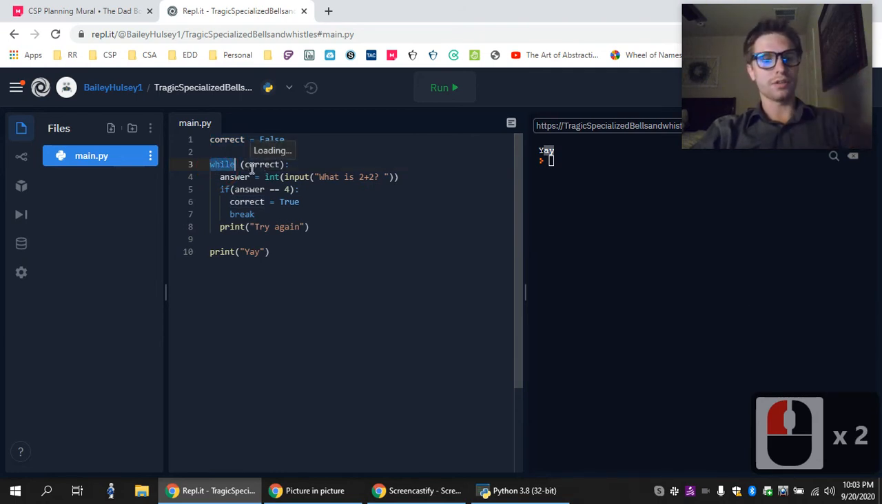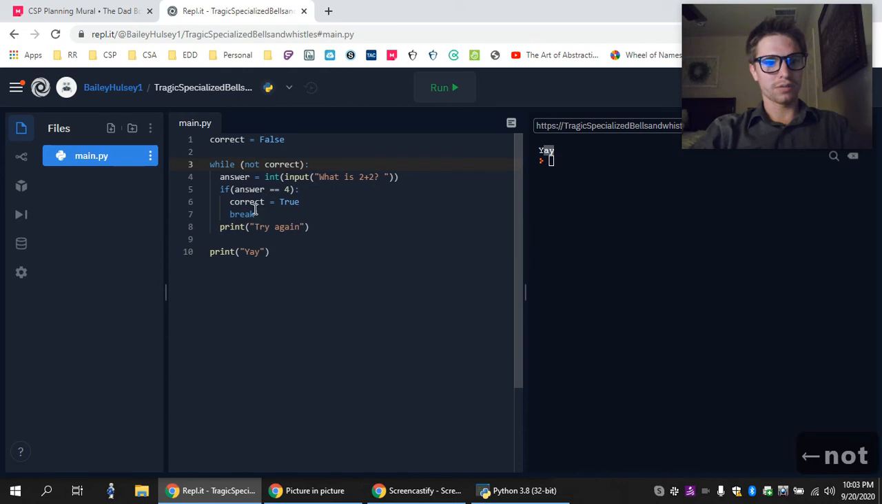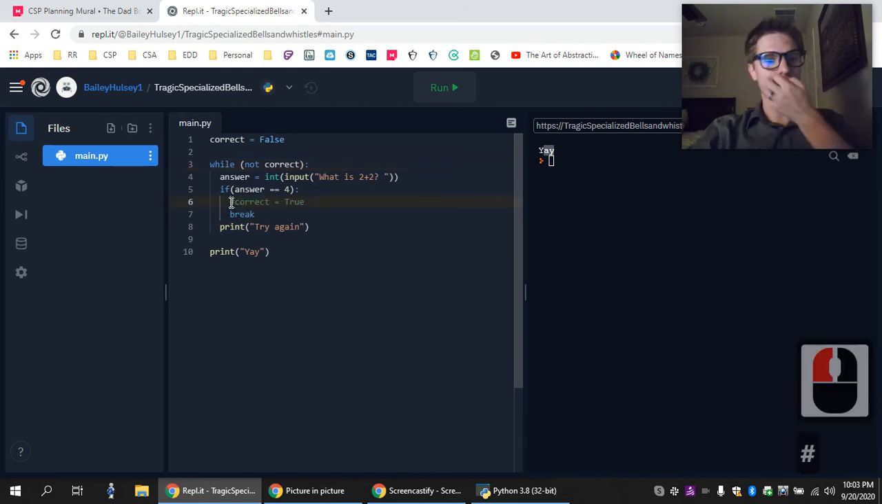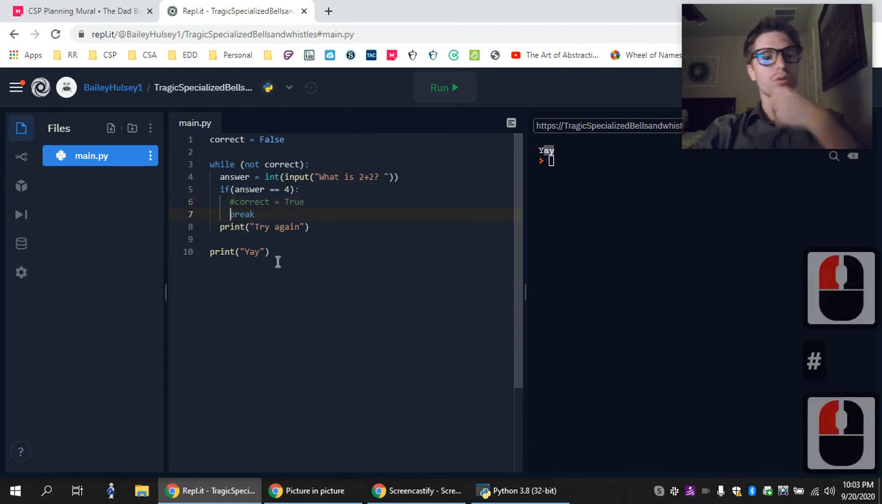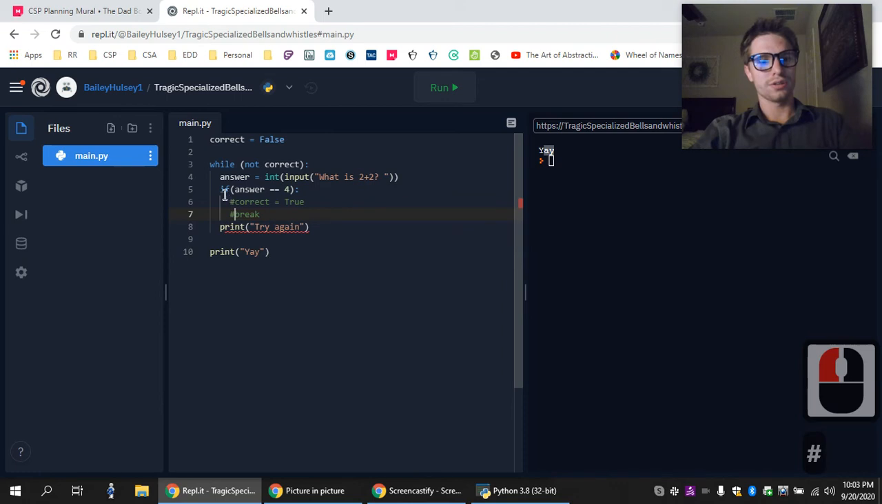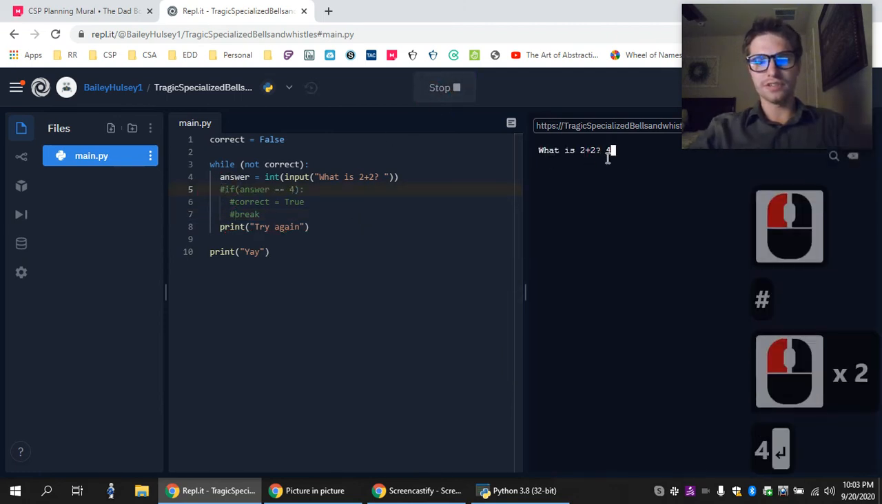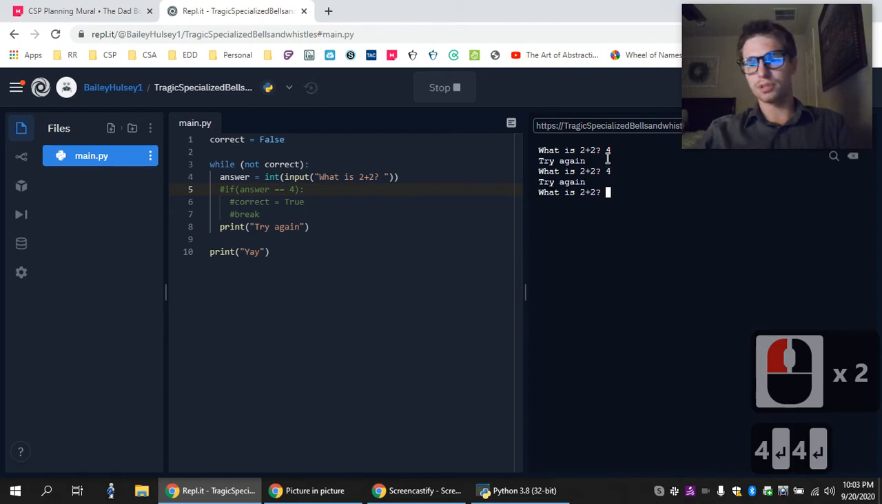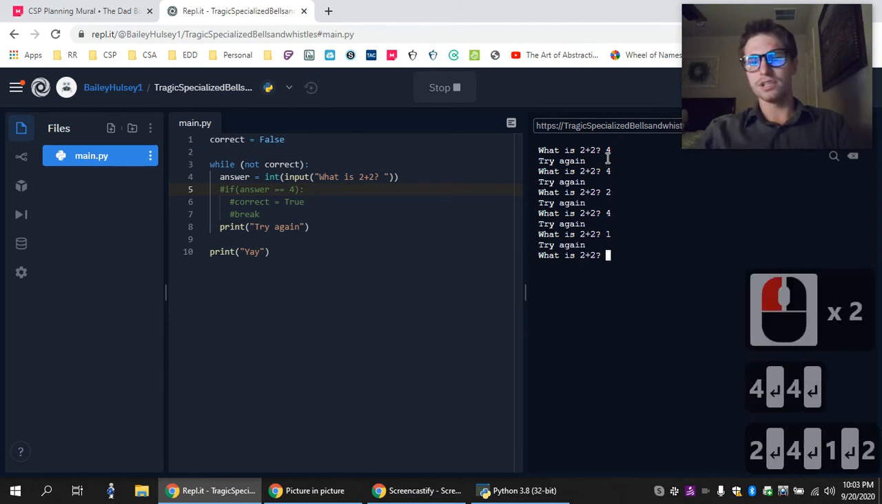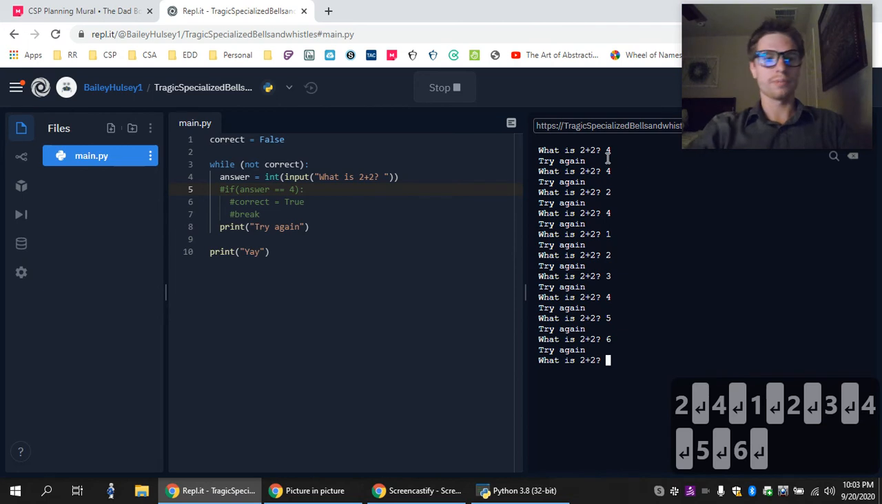The converse of that is an infinite loop. So I could do while, let's go back to while not correct, but let's comment this out. I think this is why it worked a second ago, because I had this break in here. So let's pretend that none of this is there. Even if I get it right, say 2 plus 2, it's going to say try again. So this is an infinite loop. It's going to keep going, going, going.